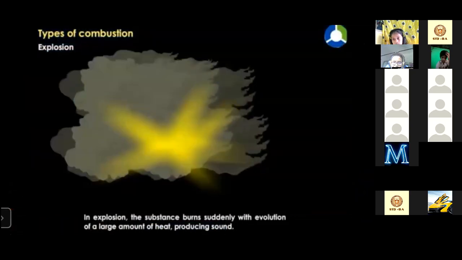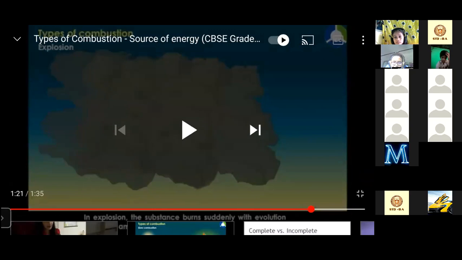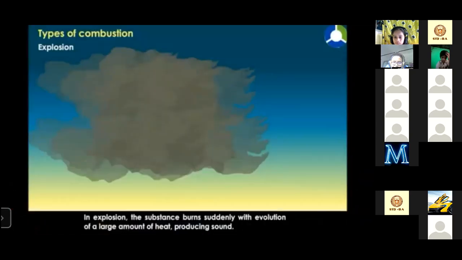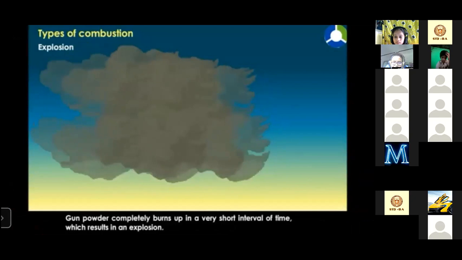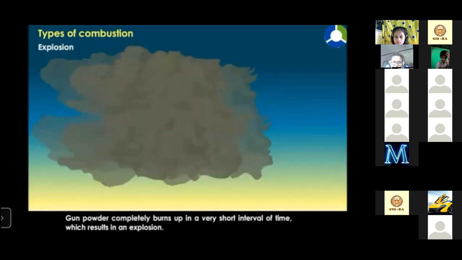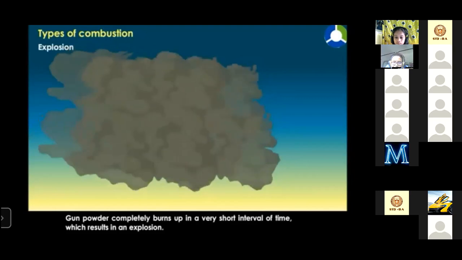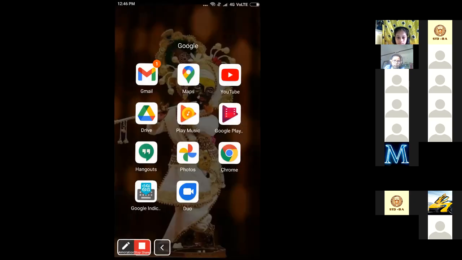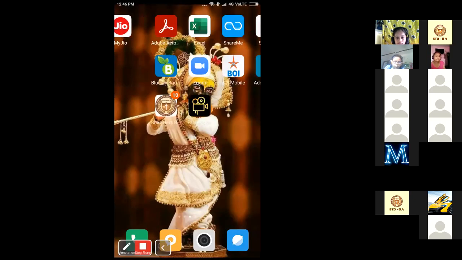So you could see the emission of light. The sound I can't show you here, but you all know how much sound it can produce. And like this, smoke can also be formed. In explosion, the substance burns suddenly with evolution of a large amount of heat, sound, and light. Smoke or gases can also be emitted. Gunpowder completely burns up in a very short time, which results in explosion. Okay, so these are some examples of different types of combustions.